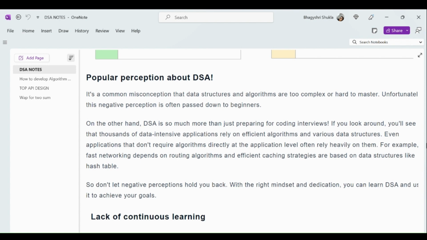If you look around, you will see that thousands of data intensive applications rely on efficient algorithms and various data structures. Even applications that don't require algorithms directly at the application level often rely heavily on them. For example, fast networking depends on routing algorithms, and efficient caching strategies are based on data structures like hash tables. So don't let negative perception hold you back. With the right mindset and dedication, you can learn DSA and achieve your goals.